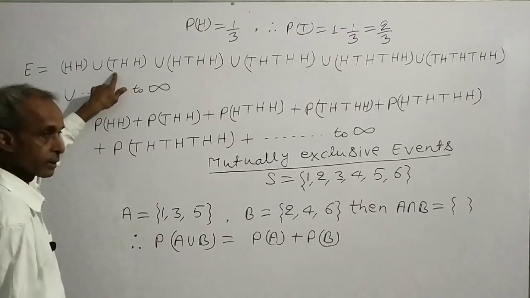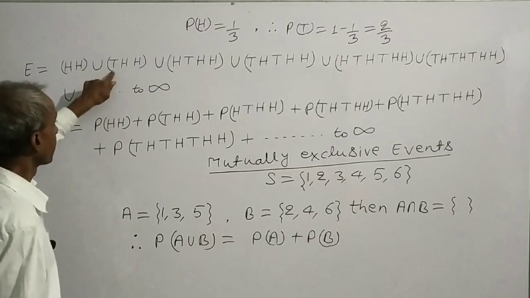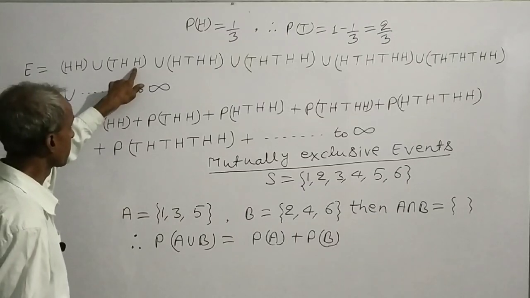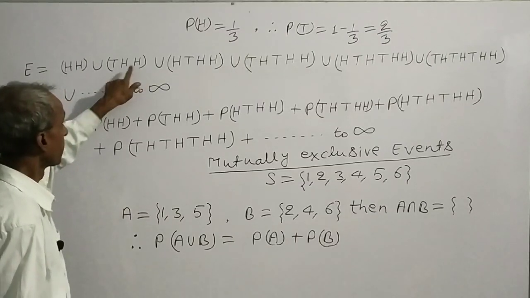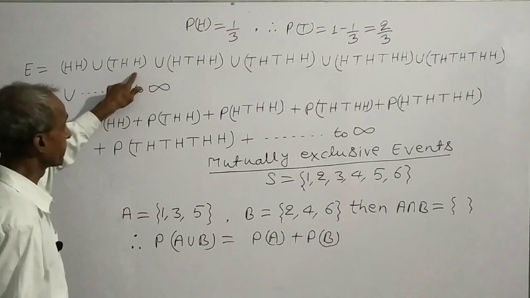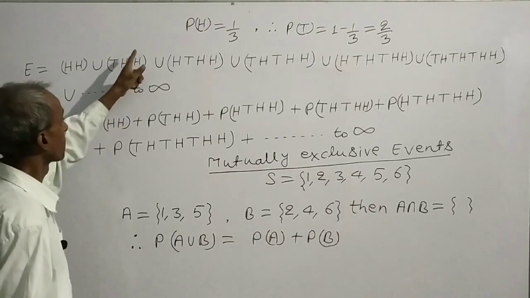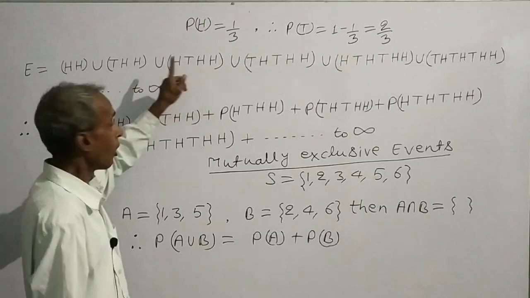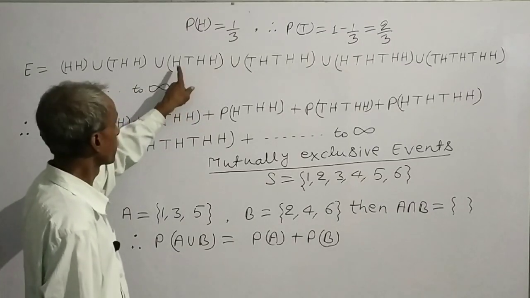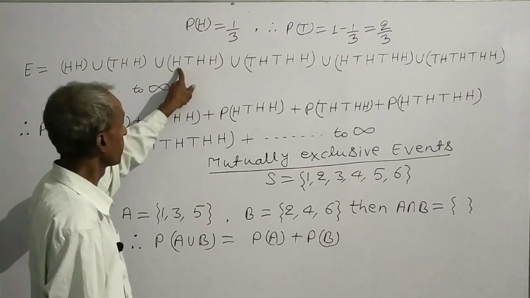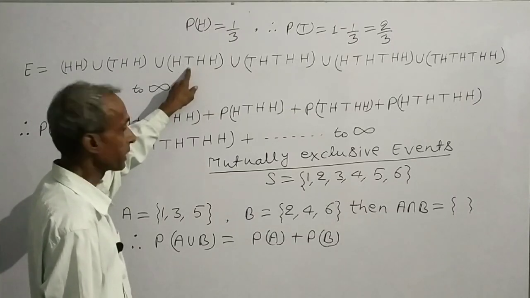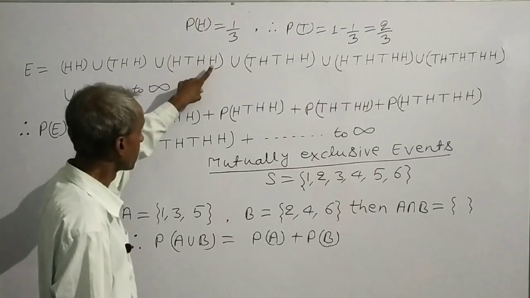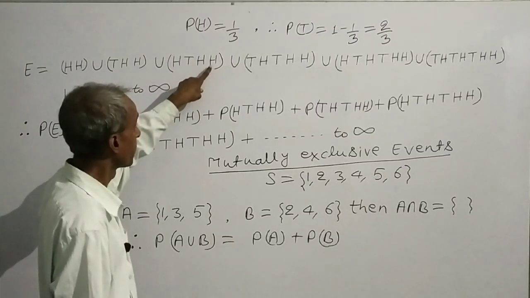In first toss we get tail, in second toss we get head, in third toss we get head. Then the experiment ends in head after third toss. Or in first toss we get head, in second toss we get tail, in third toss we get head, in fourth toss we get head.